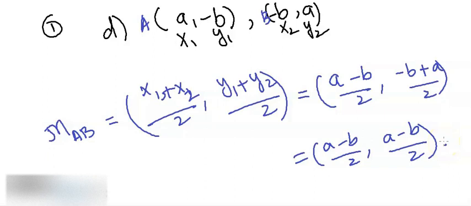And question 2 of 7.2, it says that M(3, 5) is the midpoint of A and B. What is A?